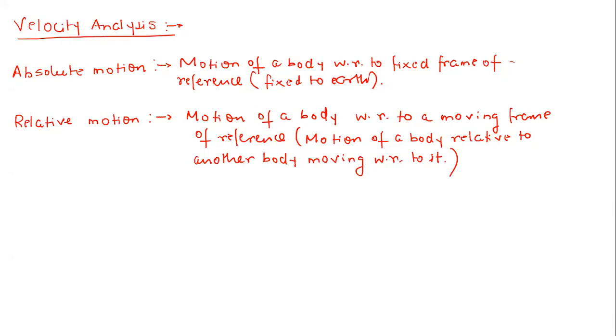Can you give me one example of the two types of frame of reference that we can assume while it is moving? This is simple physics.